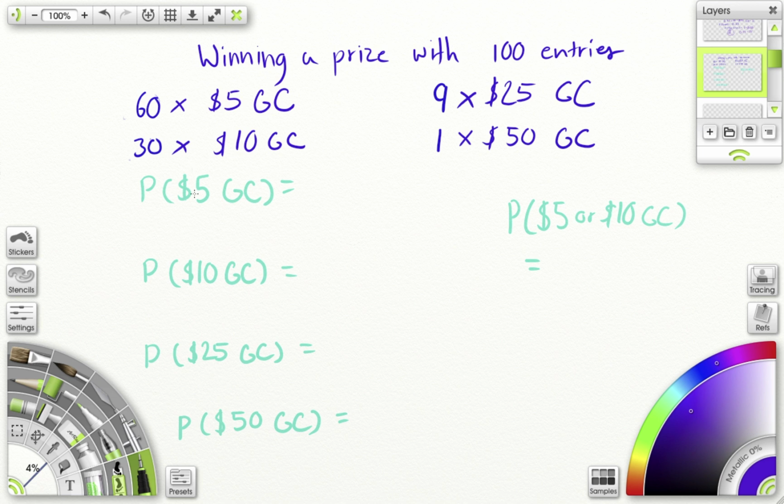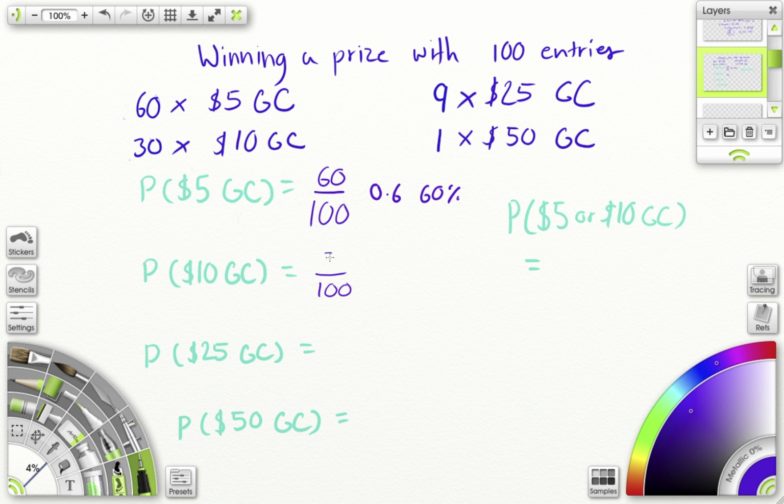So if we are looking at the probability of a $5 gift card, remember we're using our formula, 100 is our total in this case. How many $5 gift cards are available? 60. So 60 out of 100 people are going to get a $5 gift card. Now we put it into decimals and percents. So 60 divided by 100 is equal to 0.6. Times 100 to get percent is 60% chance. $10 gift card, our total is 100.